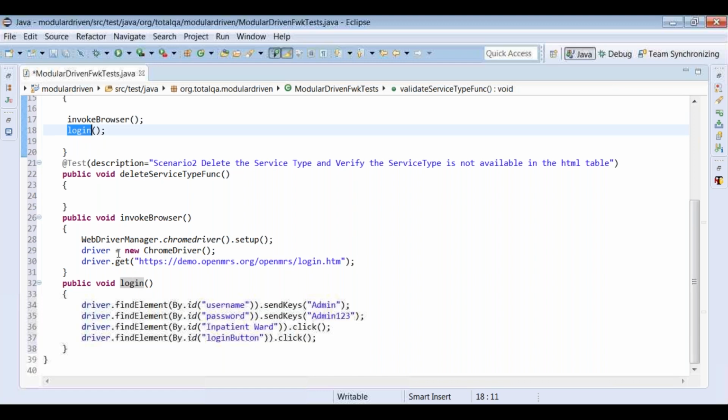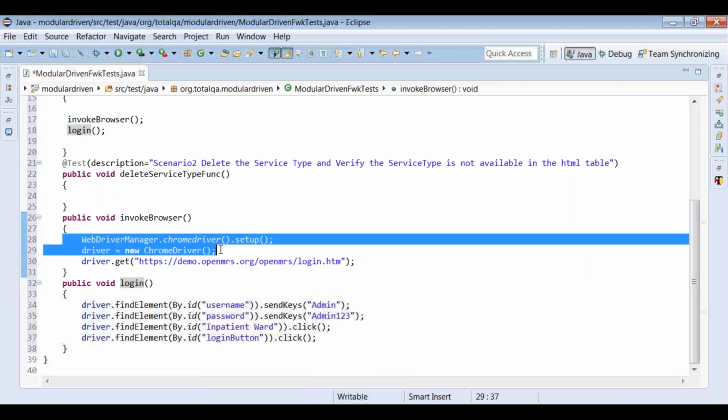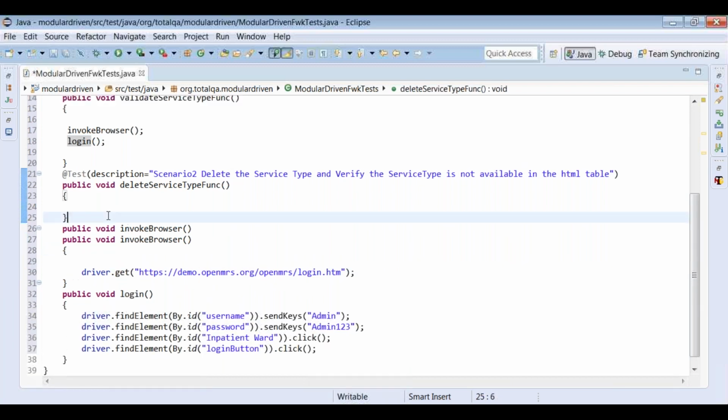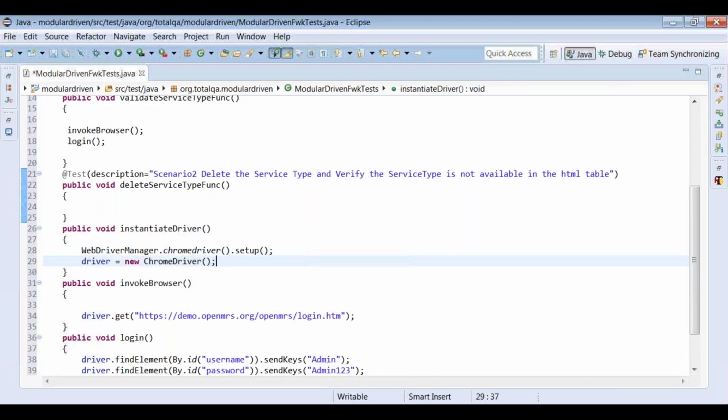Now, suppose you would like to invoke the browser of the application only, or else you can try to keep these 2 lines of statement outside, and we can say here public void instantiate driver. So you can even break it down and write instantiate driver here, and we can call invoke browser.